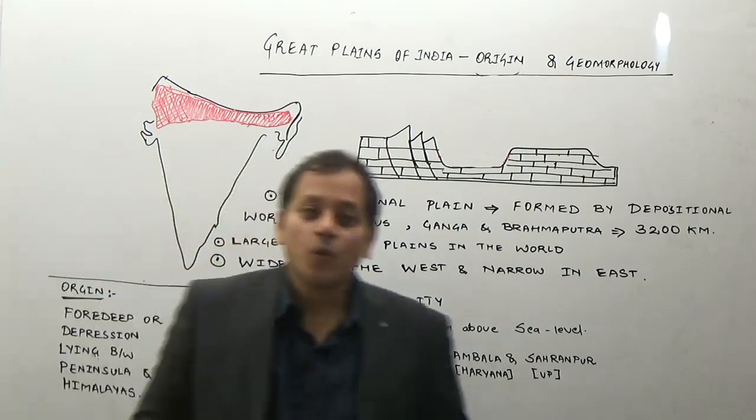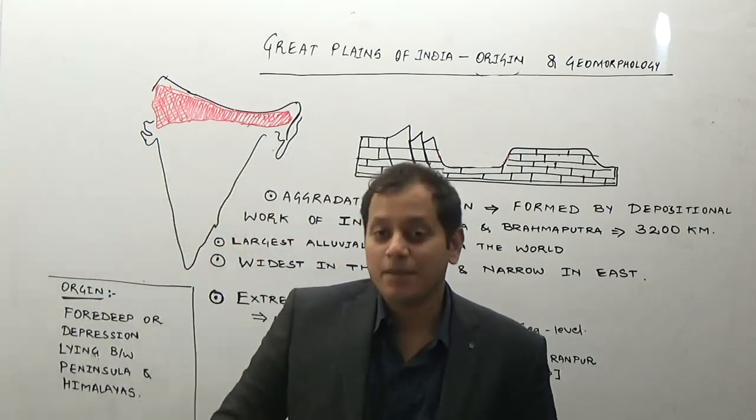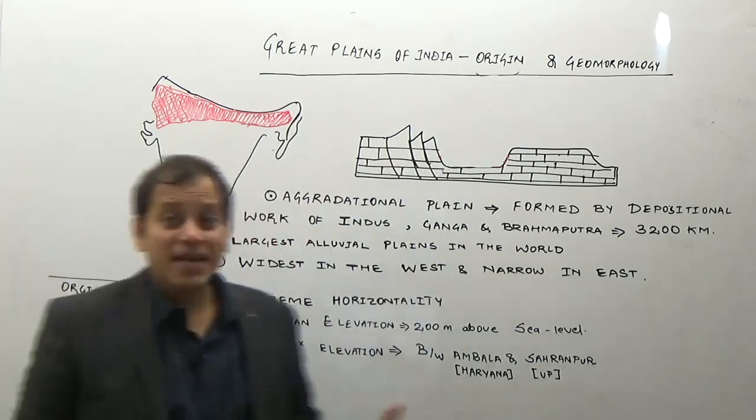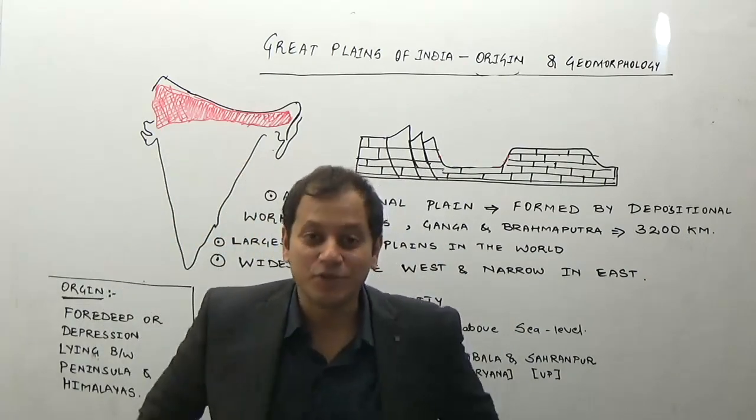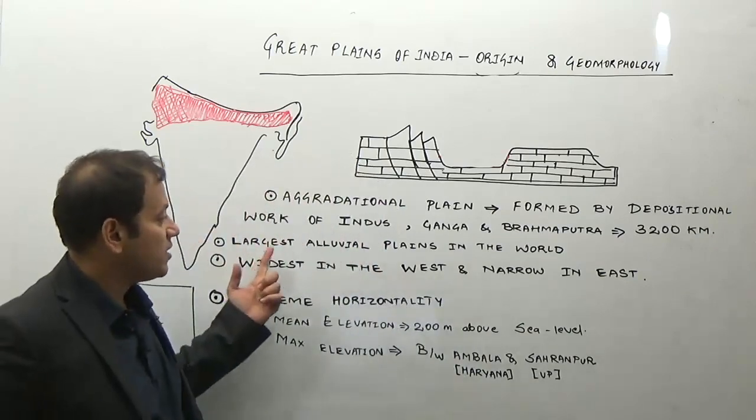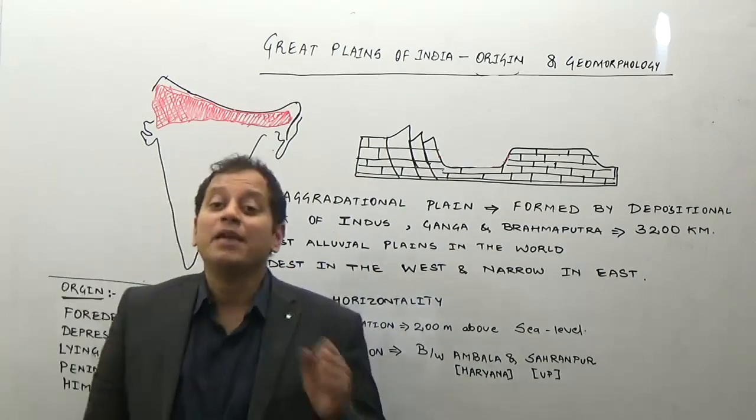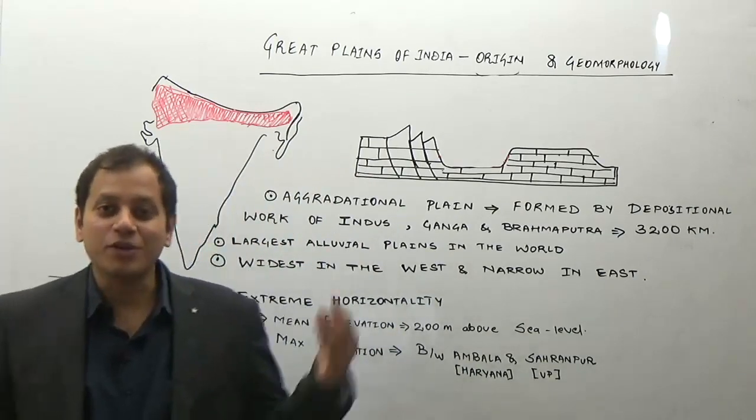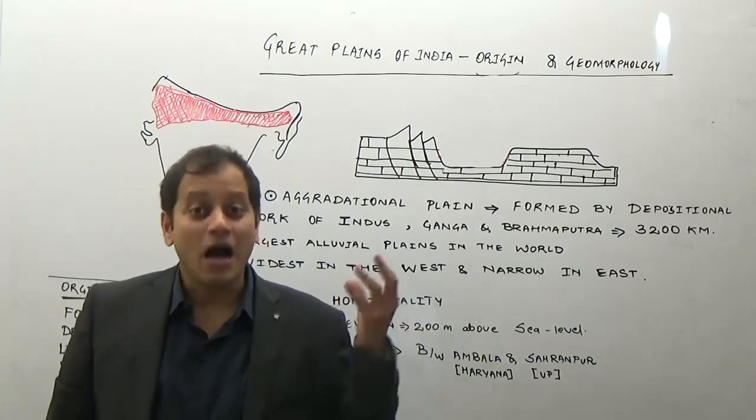Hi friends, welcome to the next topic, that is the Great Plains of India after the Himalayas. Now the name suggests why they are known as the Great Plains of India. The name Great Plains is because this is the largest alluvial plain in the world. That means this is one of the largest fertile tracts in the world, and therefore the name is the Great Plains. How is it formed?